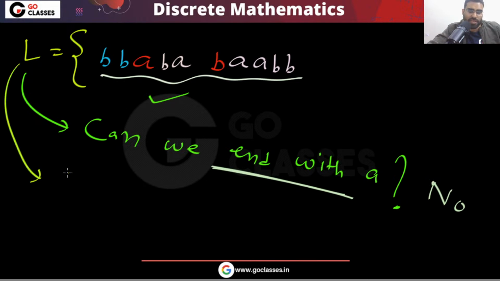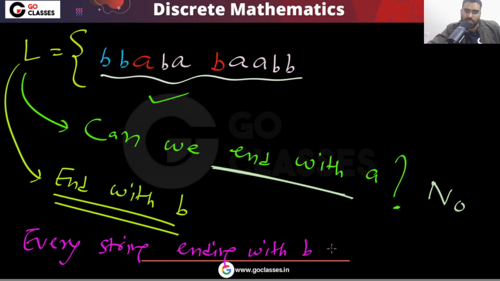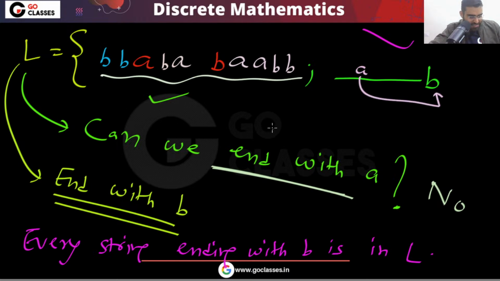Yes, you will end with B. And every string ending with B is in L. Yes or no? If you are ending with B, then it automatically belongs to L, right? Because if you have some A, it is followed eventually by B. Did you understand the analysis?